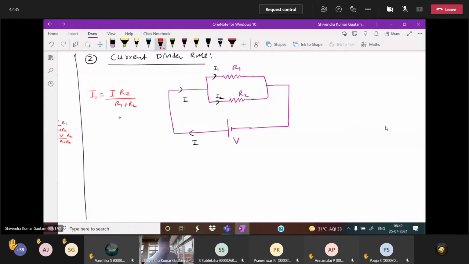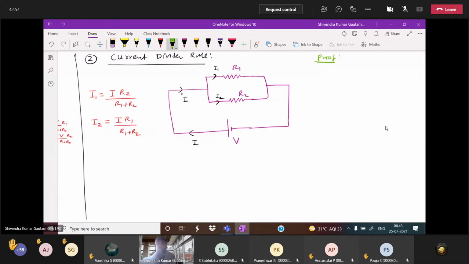We'll prove this, just wait. Similarly, tell me what I will write for I2? I2 is I R1 divided by R1 plus R2. Now you see how this comes. Okay, what is the proof of this? So here we will do the proof, so that it should be clear to you.